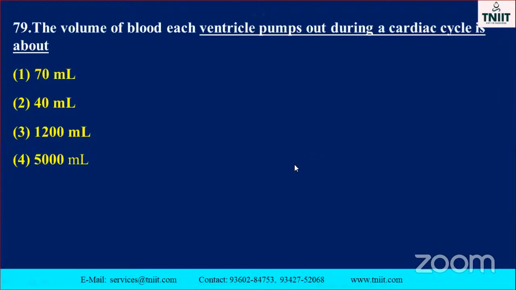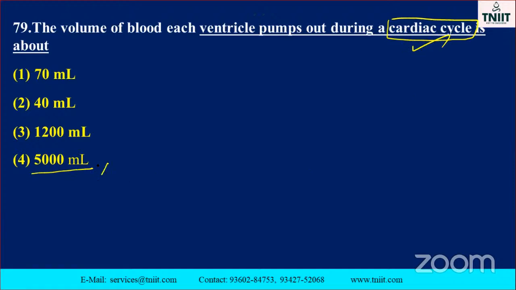The volume of blood each ventricle pumps. Very, very important, my dear. Ventricles. Okay, pumps. Okay. How during the cardiac cycle, don't forget, my dear students, don't forget the cardiac cycle is very, very important. How much amount of blood?